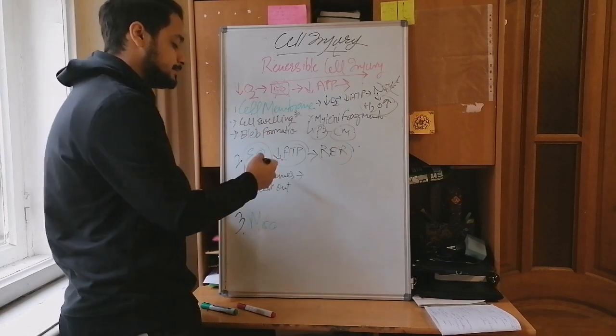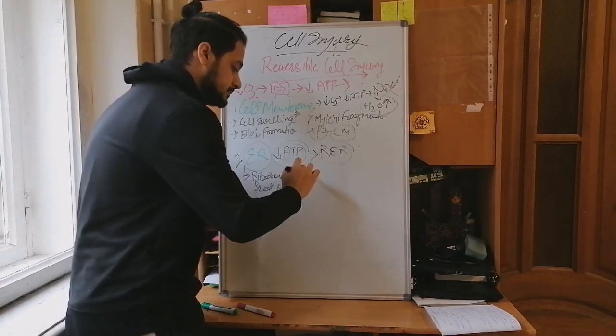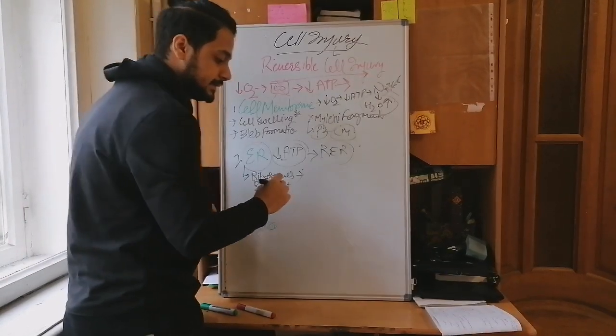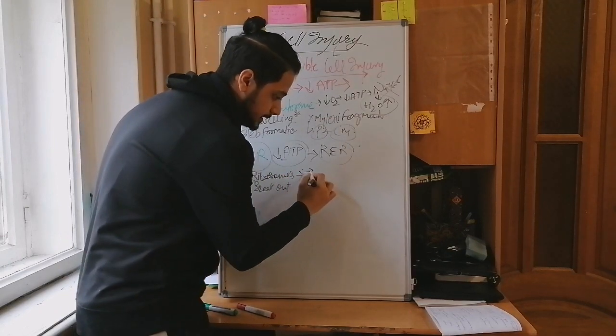If the endoplasmic reticulum is not working properly, and as it helps in the production of protein, there will be two things affecting the proteins of the cell.